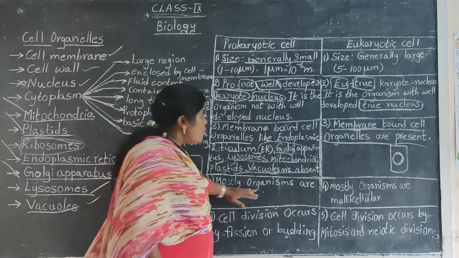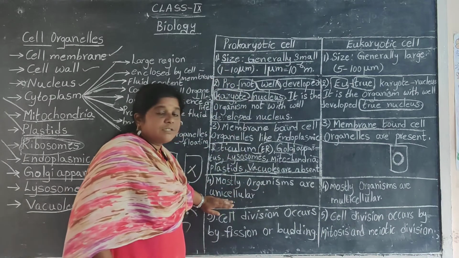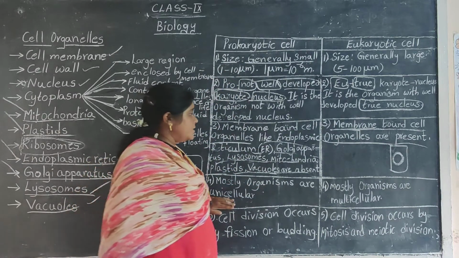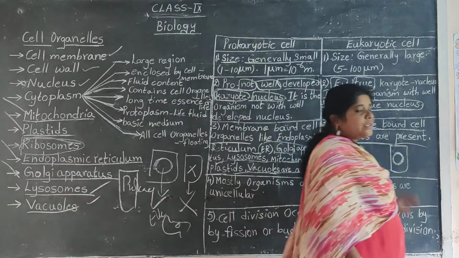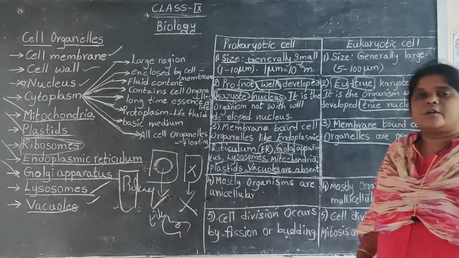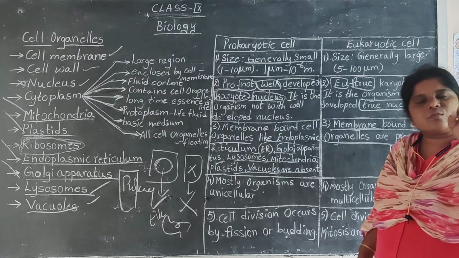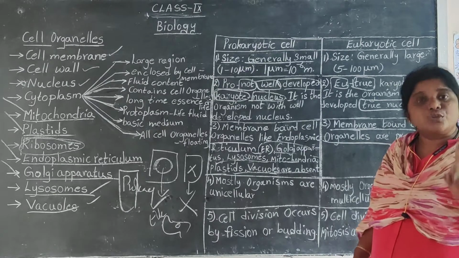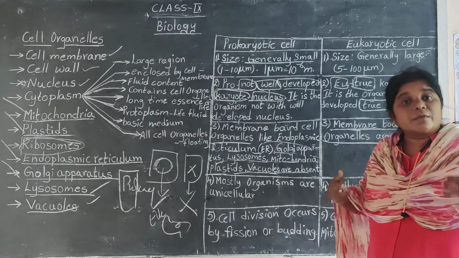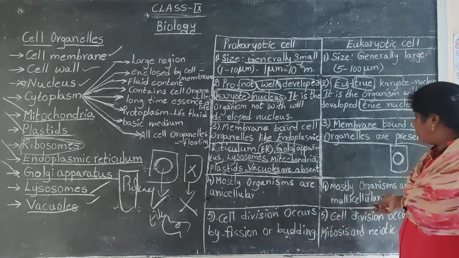Mostly the prokaryotic cells come under unicellular organisms, and you can find eukaryotic cells in multicellular organisms. The organism made up of one single cell is called unicellular. The organisms which are made up of more cells are called multicellular.